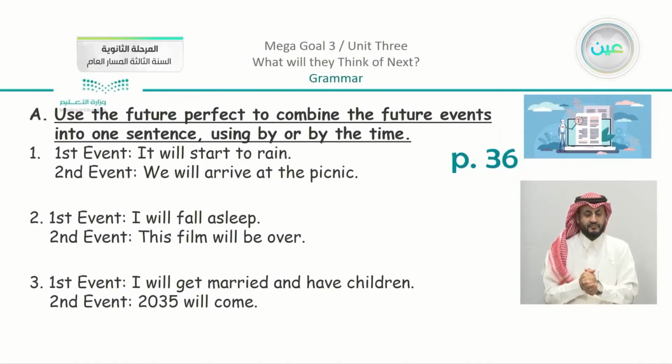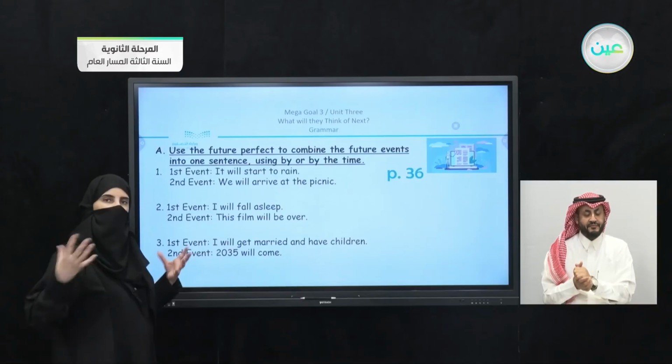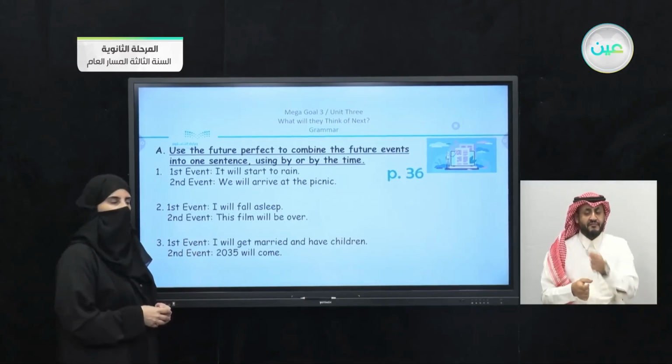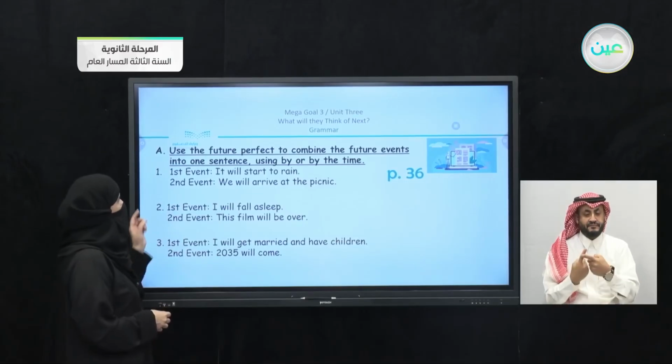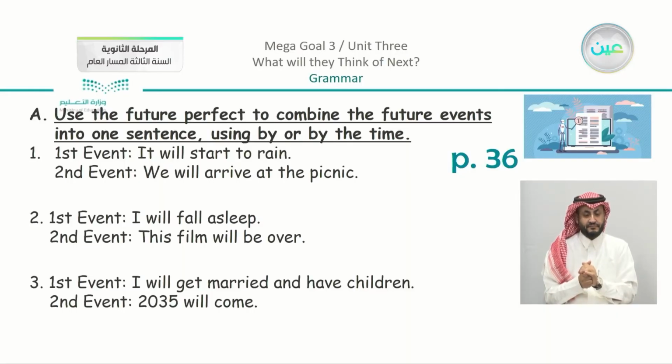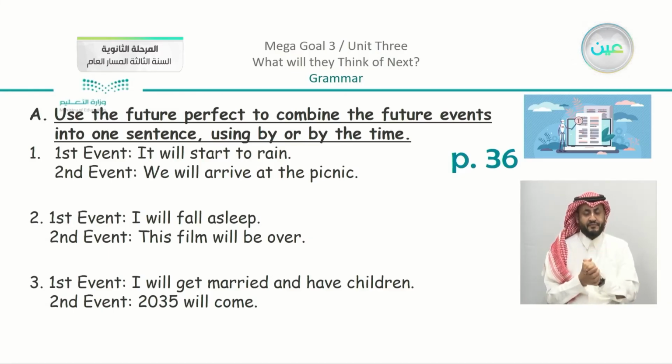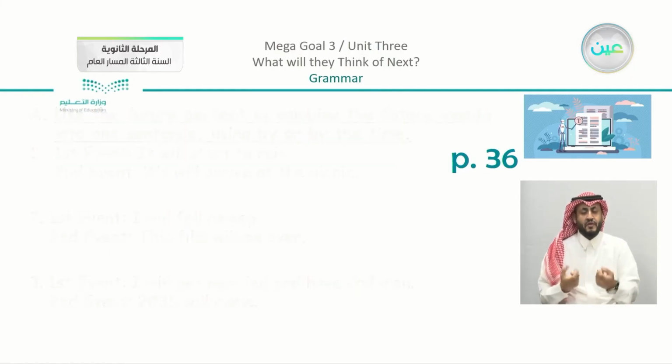Now we have our exercises in the book. You can see that the first one says, use the future perfect to combine the future events into one sentence using by or by the time. You can see that we have two parts. We're going to combine them together using the future perfect. Now we have the first one. For the first event, it will start to rain. The second event, we will arrive at the picnic. We can write.